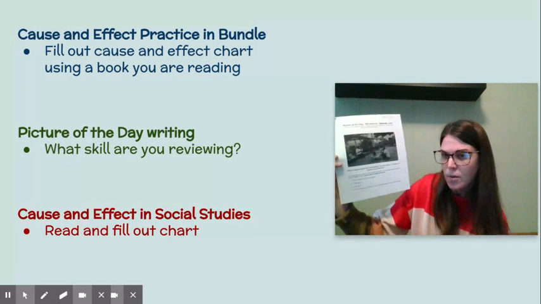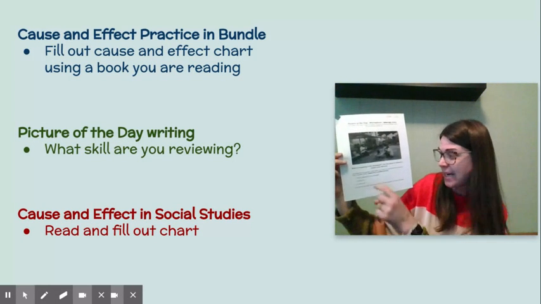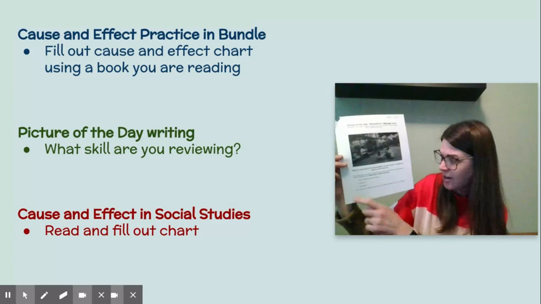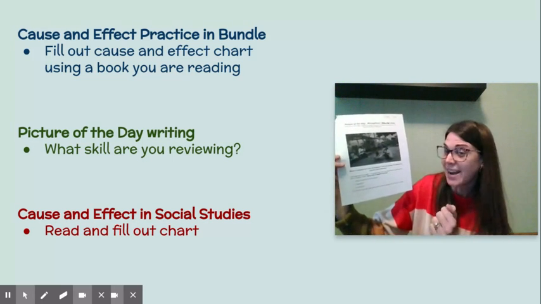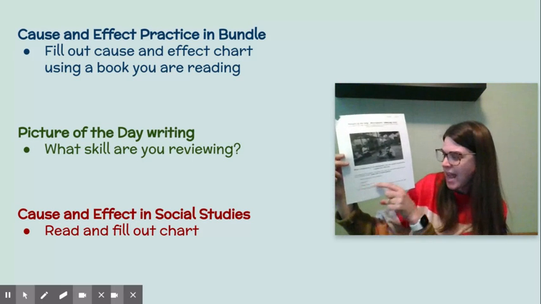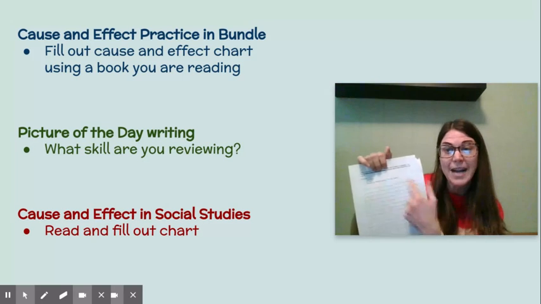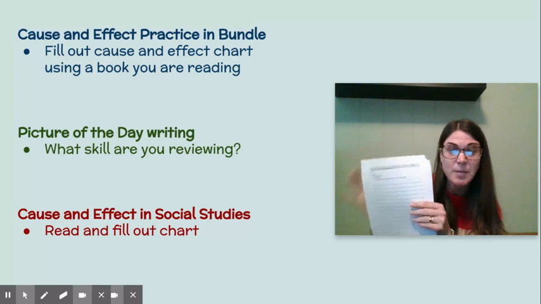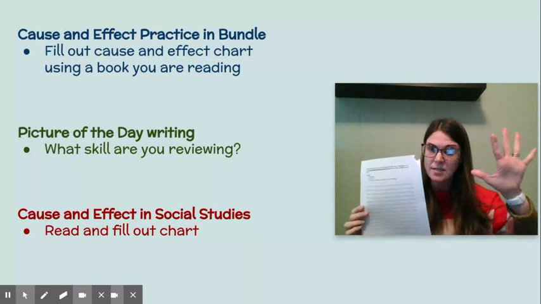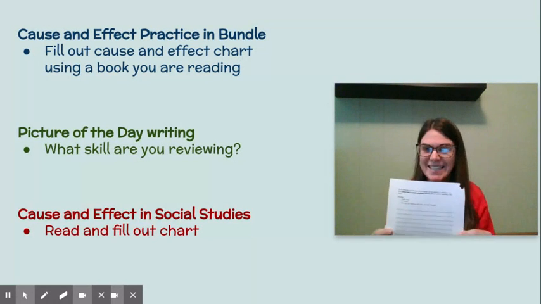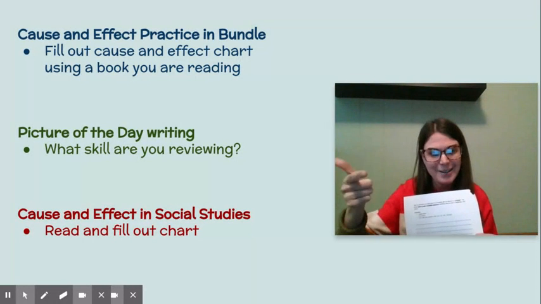Number 2, evidence. That's the how do you know? So how do you know that's happening? Give me a complete sentence there. And then number 3, evidence 2. Okay, how do you know again? So how else do you know? And give me a complete sentence there. Then on the back, you're going to write a paragraph telling me what's going on in this picture and how you know. And you need 5 sentences for that and make them complete sentences. Remember, a complete sentence needs a who and a do.